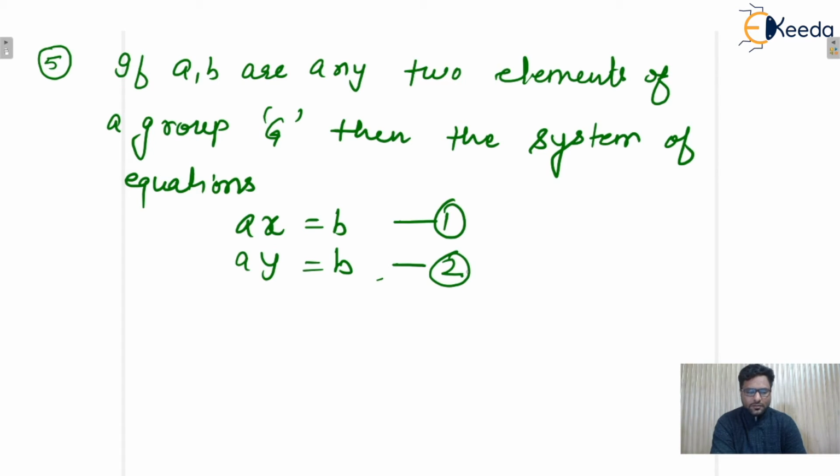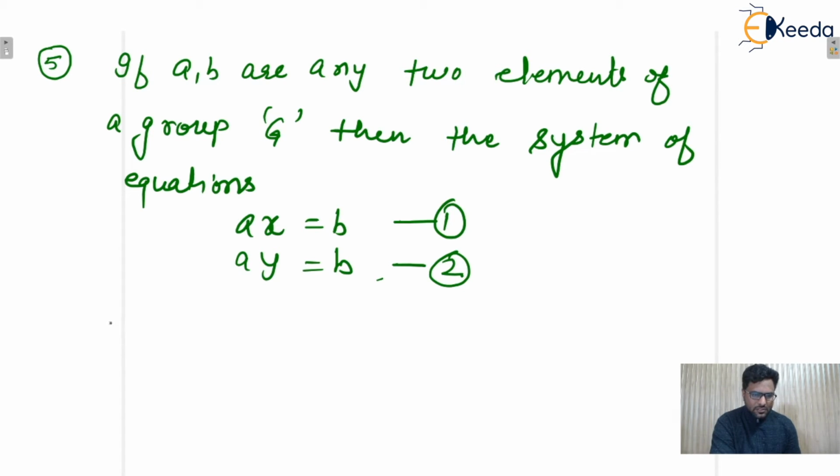Here A and B are elements of the group, and X and Y are the variables of the equation. We know very well the inverse property is satisfied inside any group. So we can take the inverse and find the solution, and the solution will be unique only.